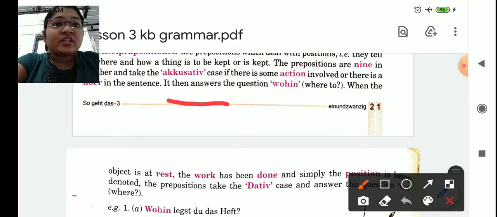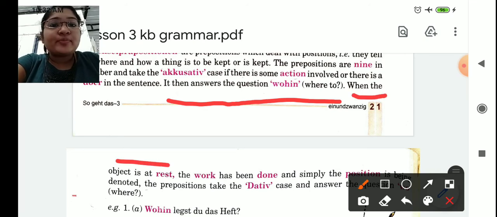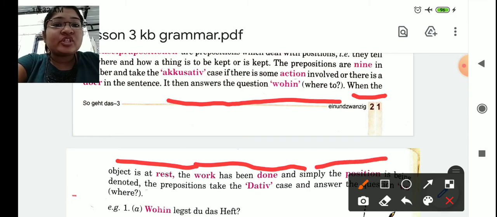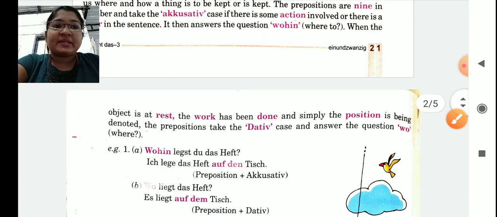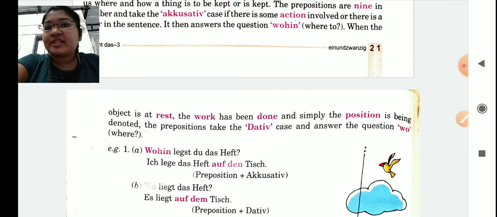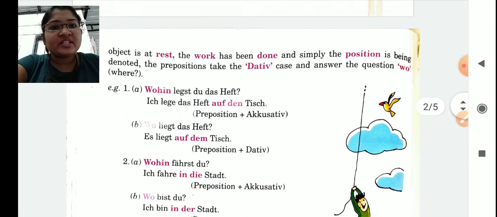If it answers the question wohin, meaning where to, that was for the accusative. Now see, when the object is at rest and the work has been done, simply the position is being denoted, the preposition takes the dative case and it answers the question wo. Suppose I am telling you the books are already on the table, so there is no doer involved, the books are already on the table, so that will take the dative case. See some examples.